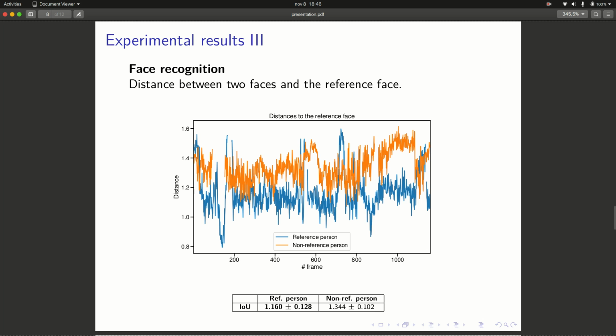Now, this graph shows that the FaceNet network yields a lower distance to the reference face when the evaluated face belongs to the same person than if it belongs to another person, which is the orange line. So this behavior is constant across all the sequence, and shows that this network is trustworthy as a method to determine if the reference person is the one who is appearing or not.